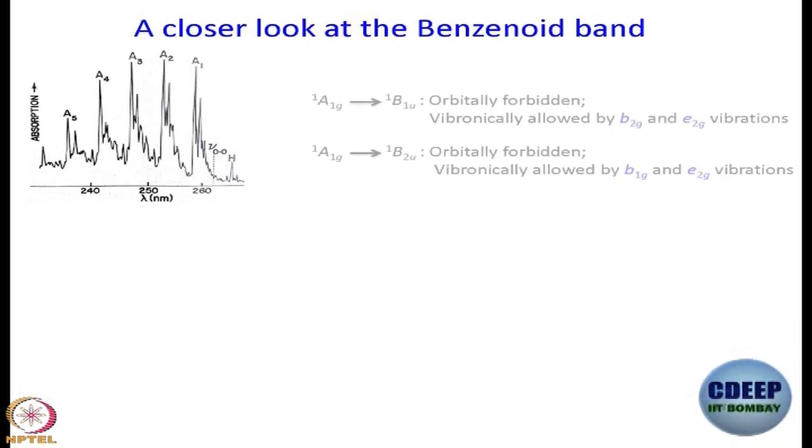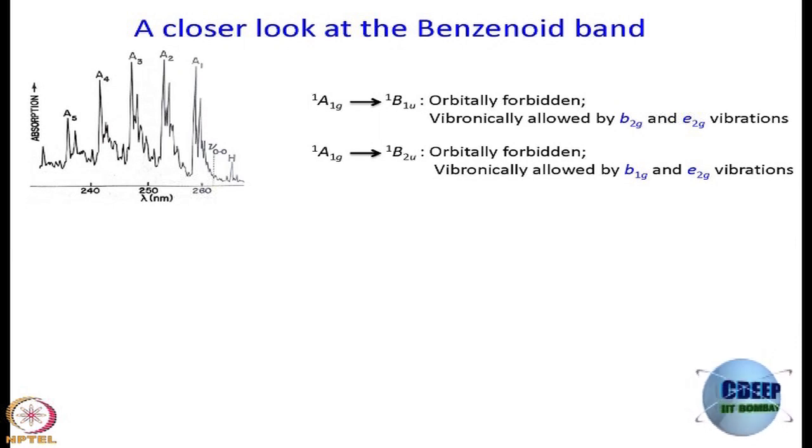Now, if I take a closer look at the benzenoid band, this is what it looks like. Now, it is not semi-log anymore, y axis is now linear. So, it looks a little better. So, the question is where do I get this band from, which transition? As you know, since it is an orbitally forbidden transition, there are two candidates. One is singlet A1g to singlet B1u, the other is singlet A1g to singlet B2u, and we know that they would become vibronically allowed by different kinds of vibration.